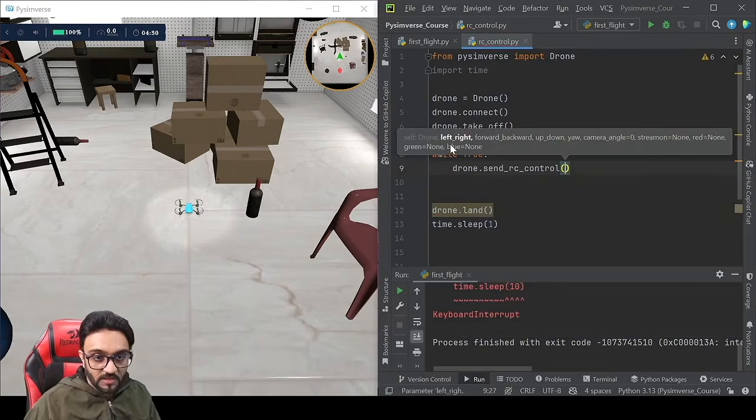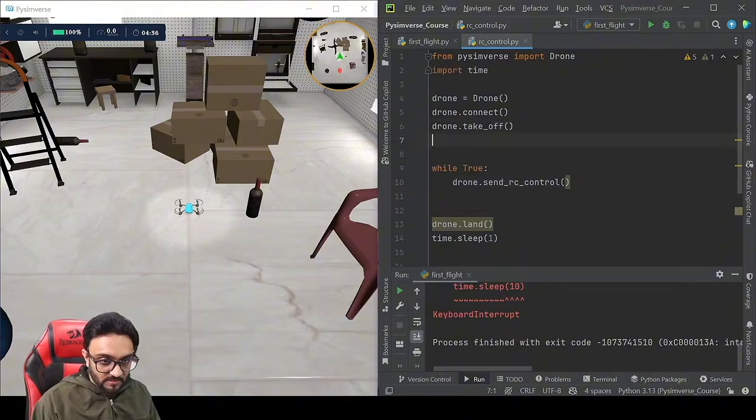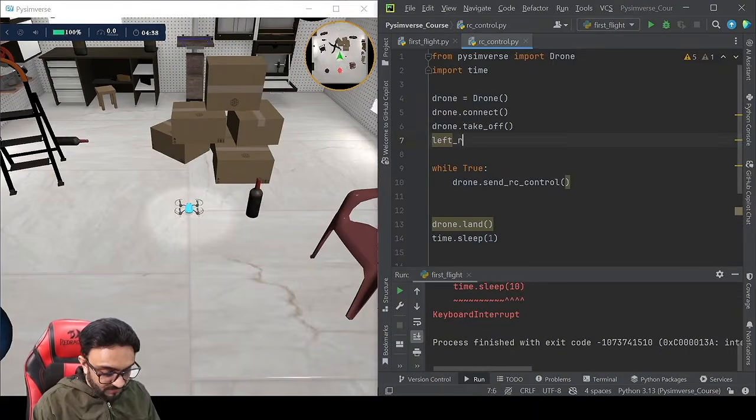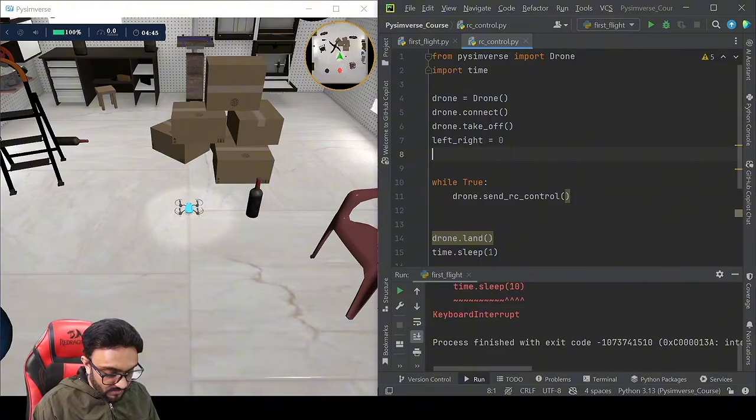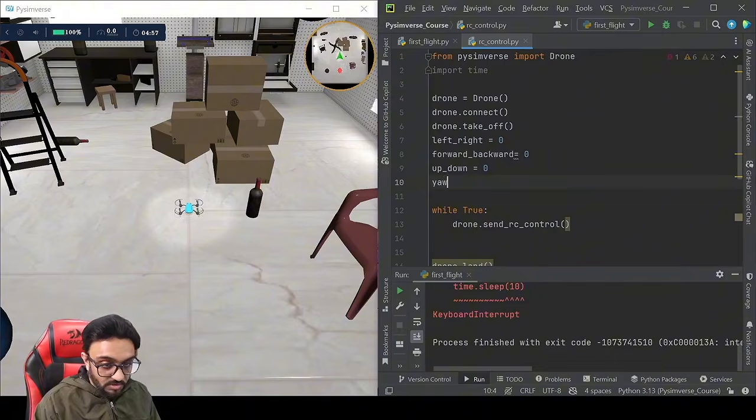and then over here we have the left right value, the forward backwards, up down and yaw. So what we can do is we can write here left right equals, let's say 0, and then forward underscore backward equals 0, and then up underscore down equals 0, and then yaw, which is the rotation, equals 0.